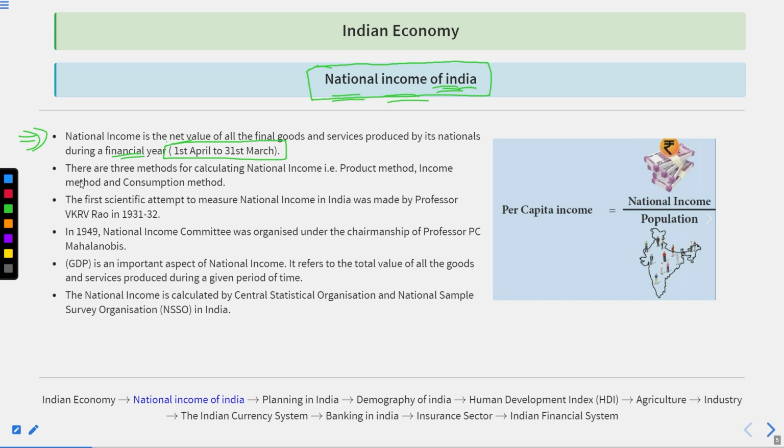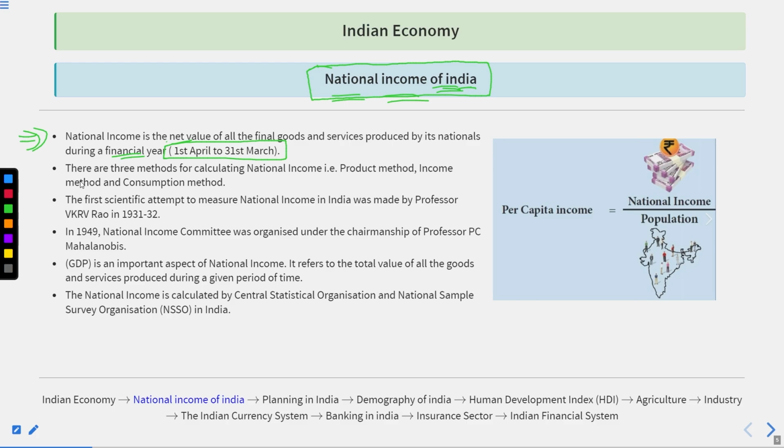And national income is apart from GDP. GDP includes nationals and non-nationals both. GDP includes the final value of the goods and services that have been produced within the territory of India, no matter whether by nationals or by international organizations. Whereas national income exclusively involves those goods and services which are produced by the nationals. For example, suppose rupees 1000 crores is the final value.